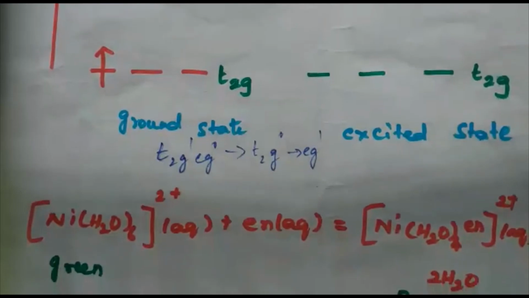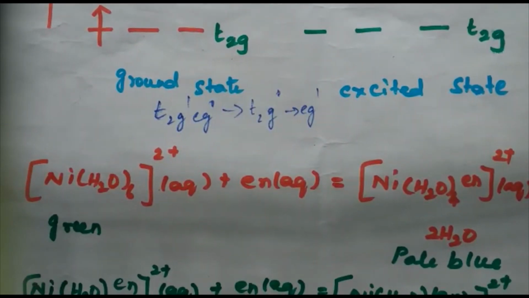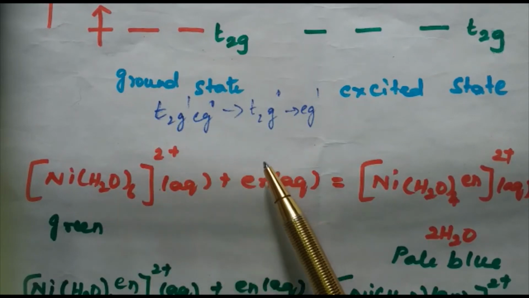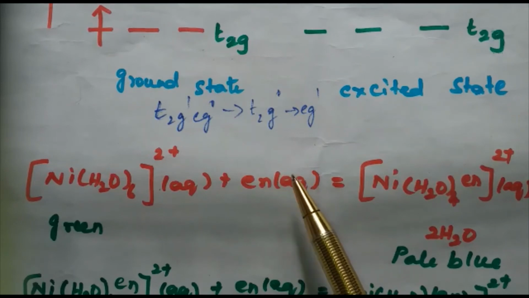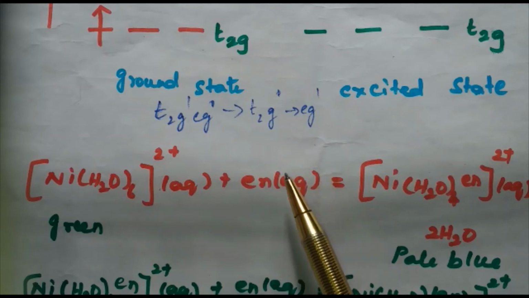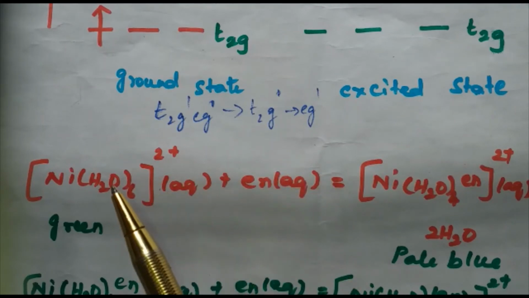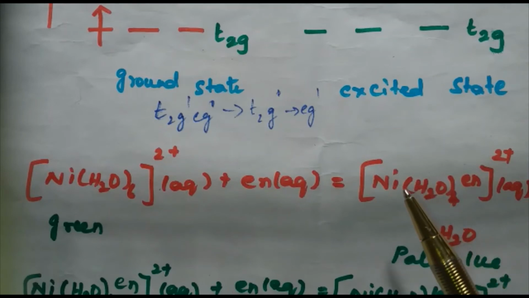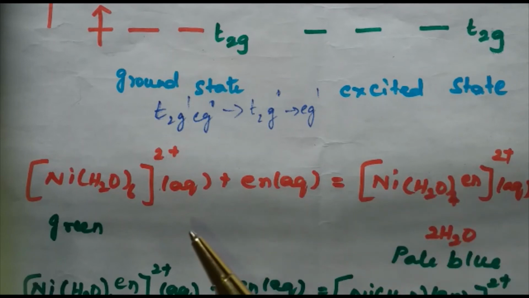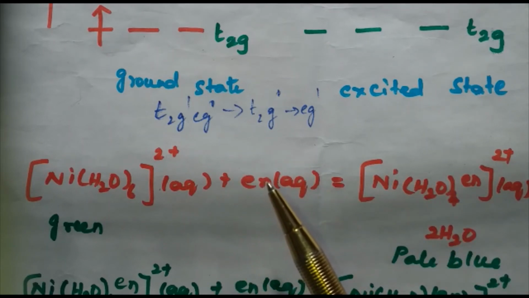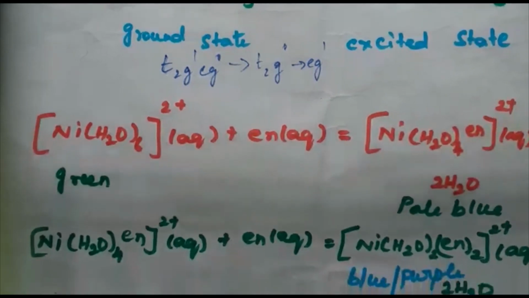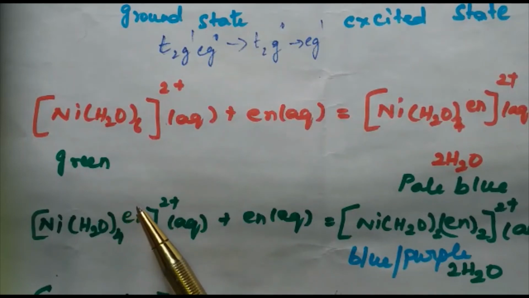Let us discuss one example. If you take the complex [Ni(H2O)6]2+, this complex is found to be green in color. When the ligand ethane-1,2-diamine, en, replaces two water molecules, we have the complex [Ni(H2O)4(en)]2+, and en is a neutral ligand. The complex is found to be pale blue in color, and further the reaction goes on.